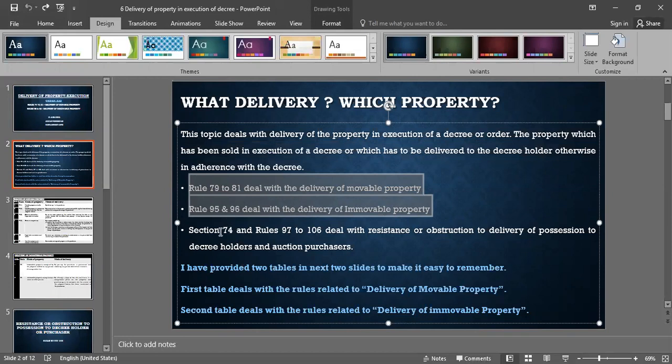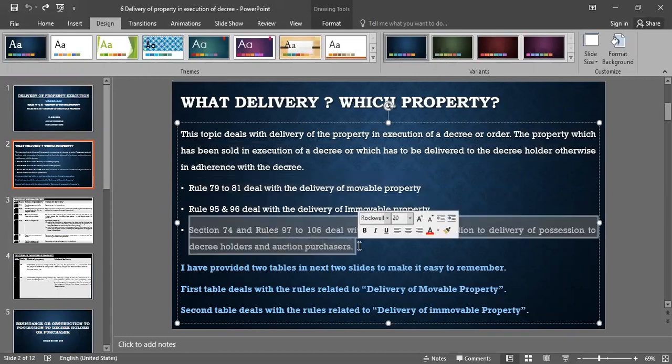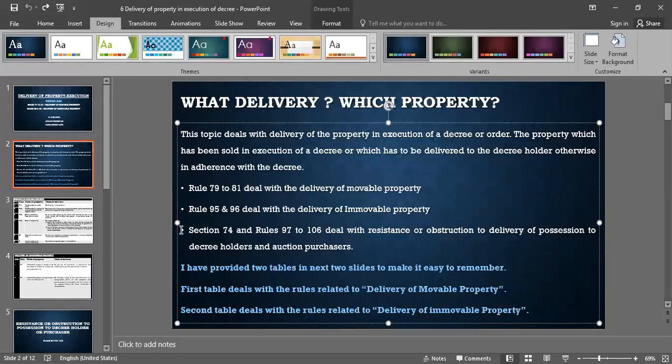Section 74 and Rule 97 to 106 deal with the resistance or obstruction to delivery of possession to the decree holder and auction purchasers. So Section 74 and Rule 97 to 106 talk about obstruction to delivery of possession of the decree holder and auction purchaser.